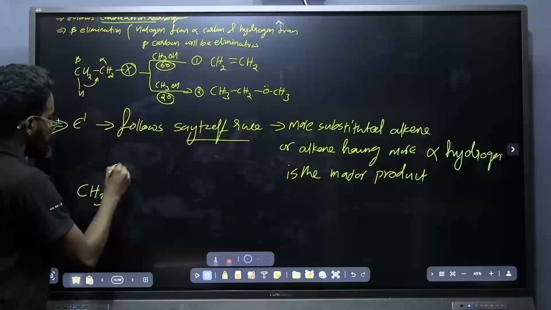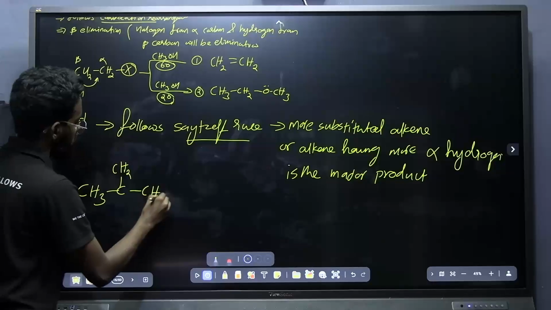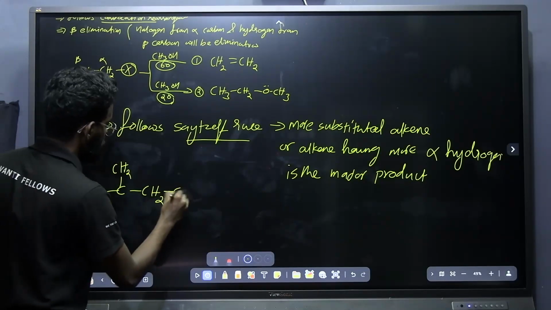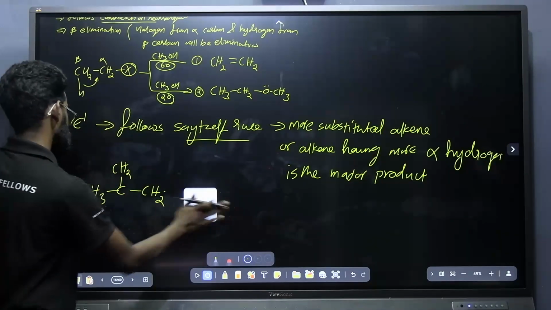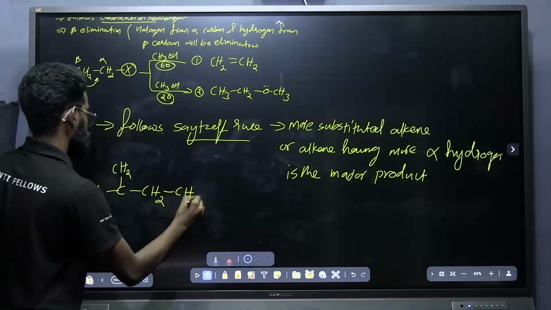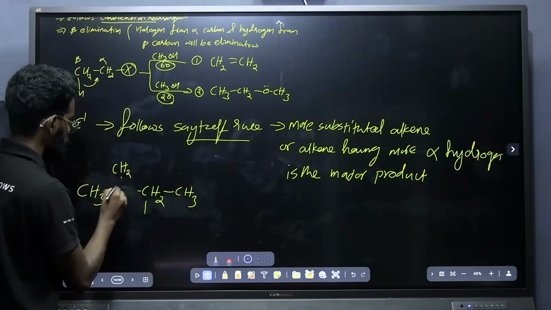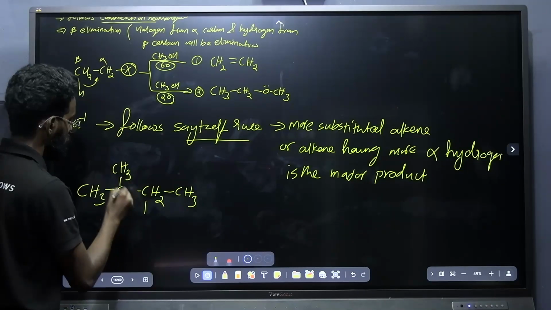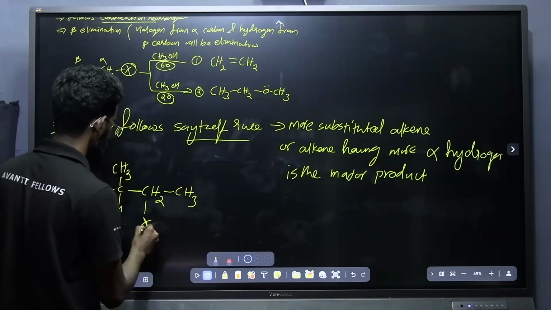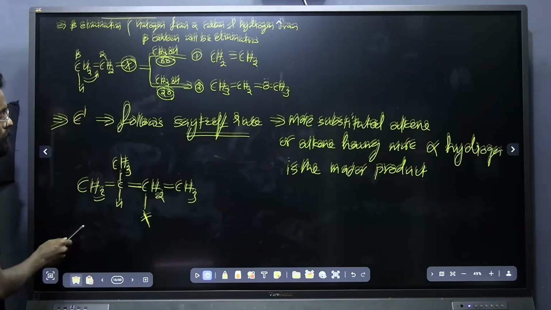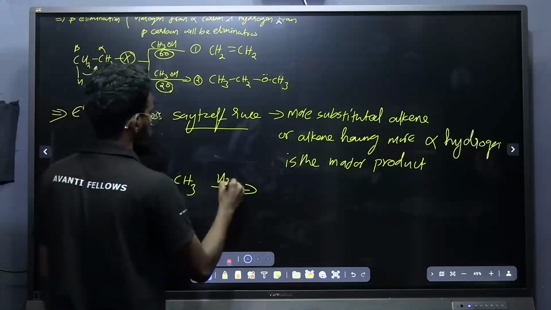CH3, CH2, CH2X, sorry, CH3. Okay, now look here. I am adding water into it.